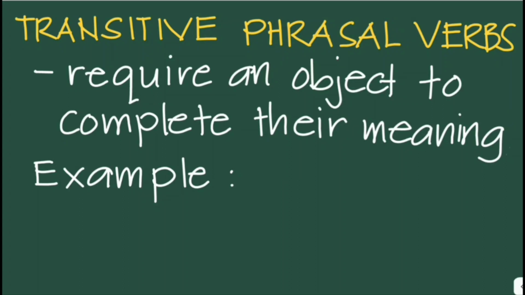Say for example, when we say turn off, it's not complete. Turn off what? So we can say turn off the TV. Turn off here is the phrasal verb and TV is the object being acted upon, which means we are stopping the TV from working.